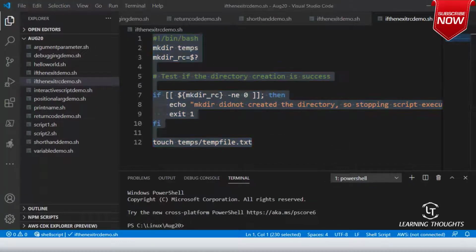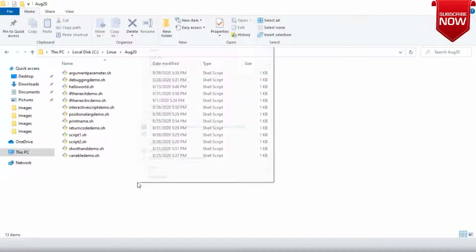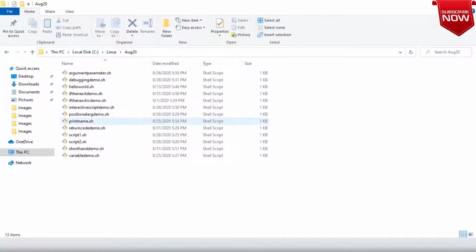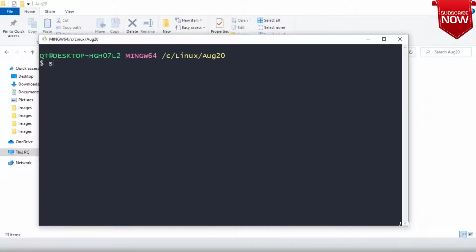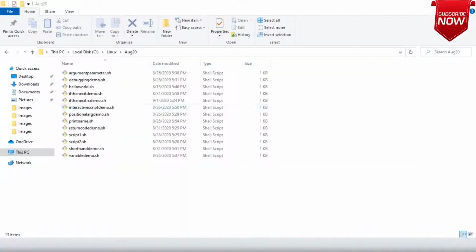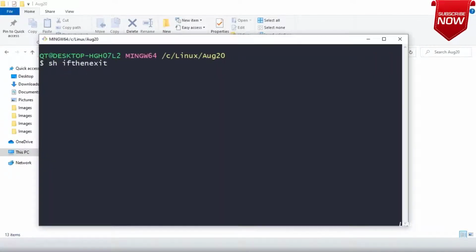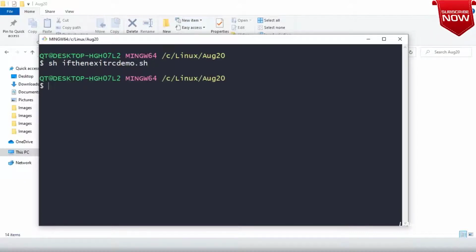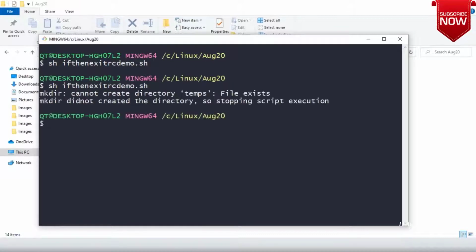I'll be executing it using sh, because, to be very specific, we are not using any of the major Linux functionalities over here. So I'll execute the script by saying sh if_then_exit_rcdemo.sh. Now let me execute this. Sorry, we got the error message. Yes or no, sir?